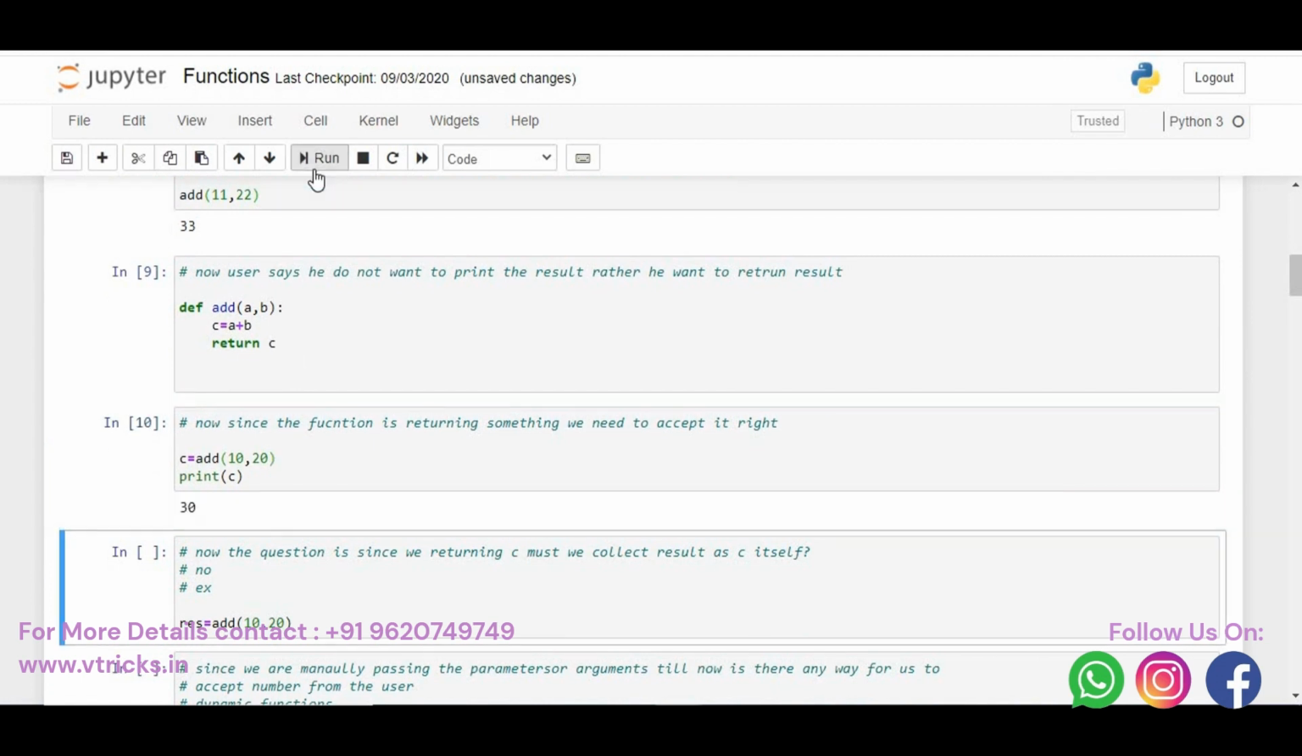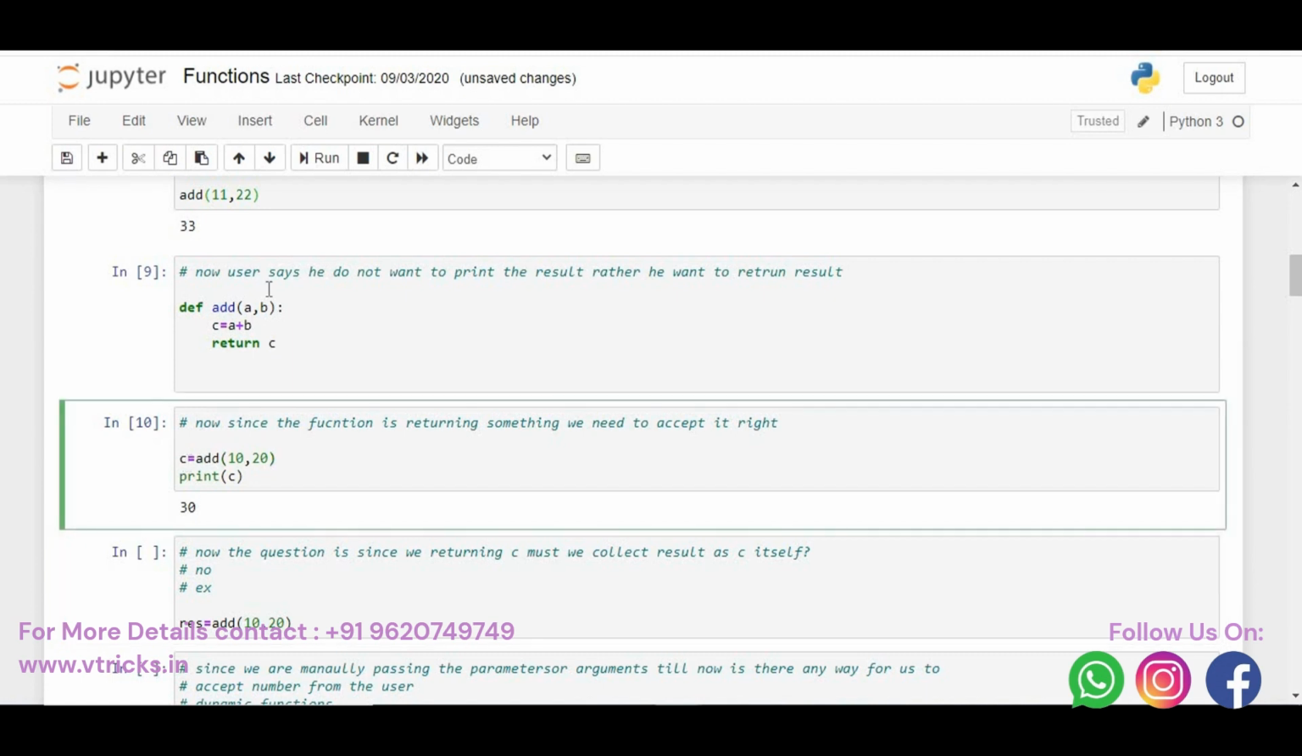We can run it here. You can see that whatever the addition of 10 and 20 has happened, 10 will go and sit in this a, 20 will go and sit in this b. Addition of a and b, which is 10 plus 20, will be added and the result will be put back in c, and I'm returning c. That c would be caught in this variable by name c.